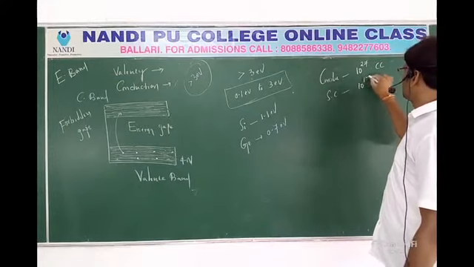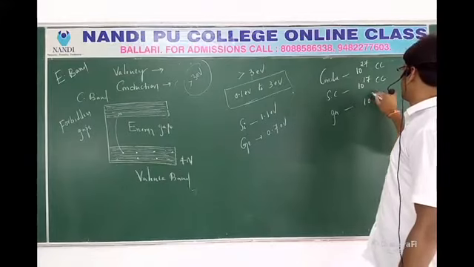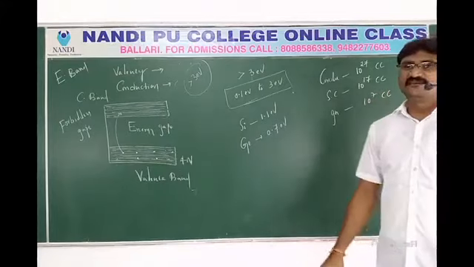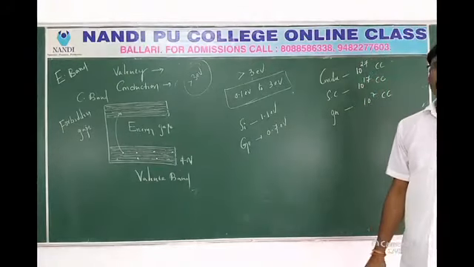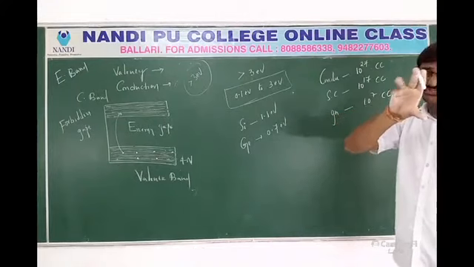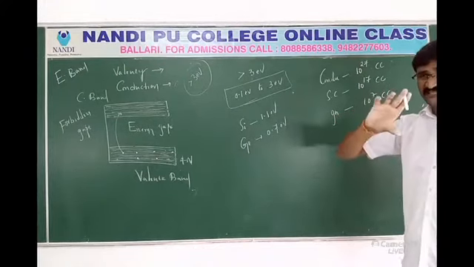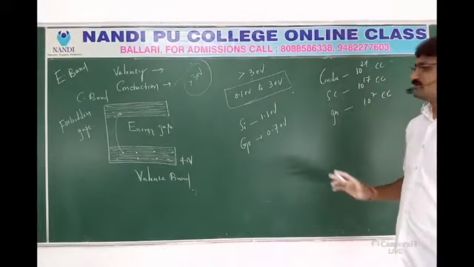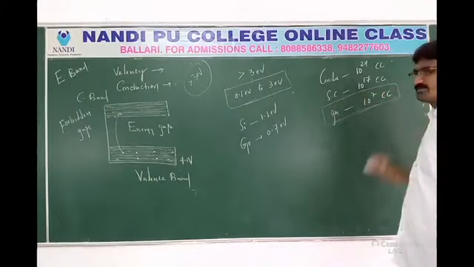Semiconductors, 10 power 17 per cubic centimeter. In insulators, 10 power 7 per cubic centimeter. Everywhere there will be electrons. Without electrons there is no material. But it depends upon the internal structure of a crystal, the structure of the particular material. So even an insulator also contains electrons.